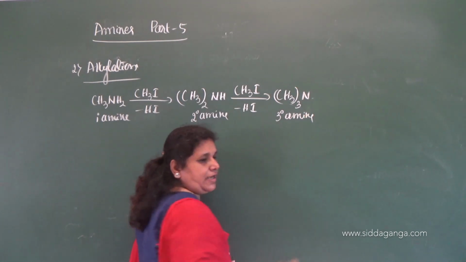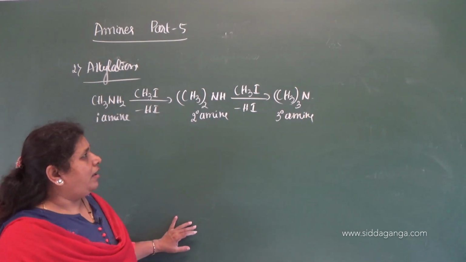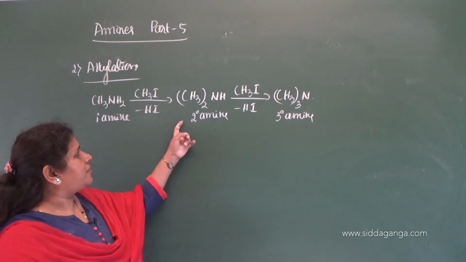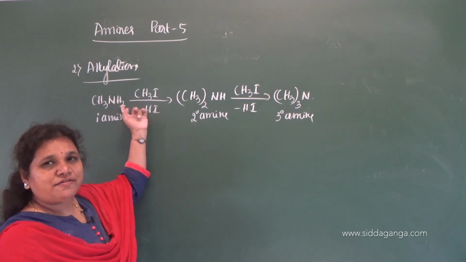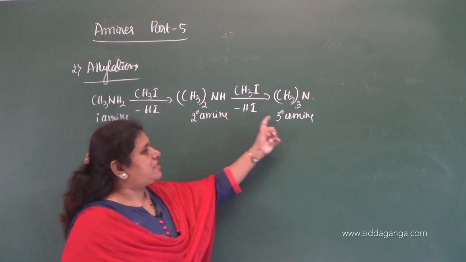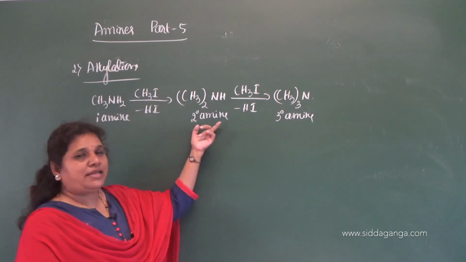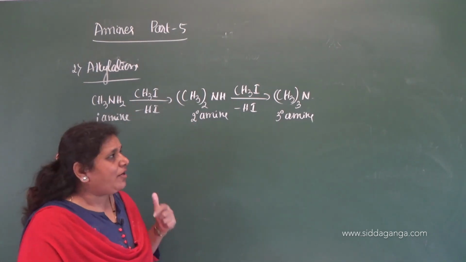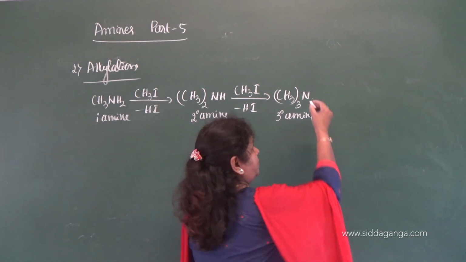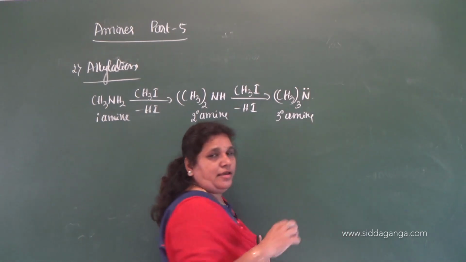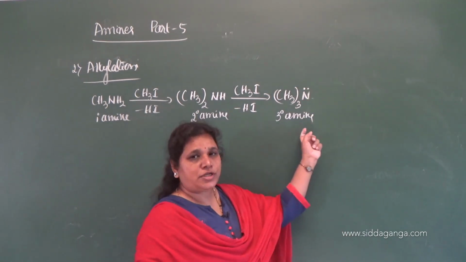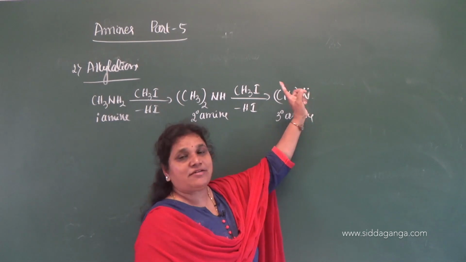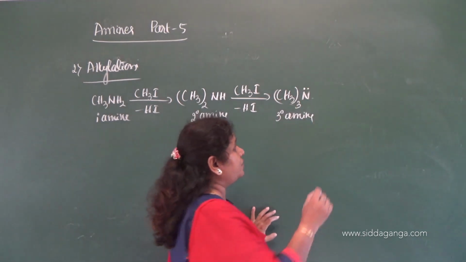Primary amine gives secondary, tertiary amine, and for this reaction, primary amine itself is a nucleophile. For this reaction, secondary amine itself is a nucleophile. Now let us consider whether tertiary amine is a nucleophile. Yes, it is a neutral nucleophile because of the presence of lone pair of electrons on the nitrogen.